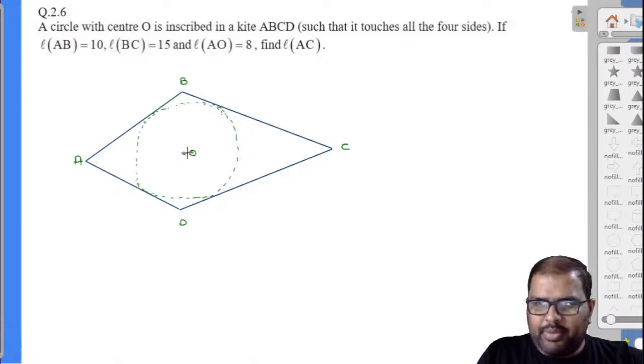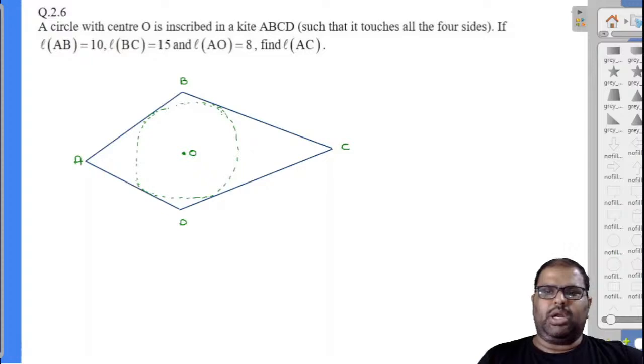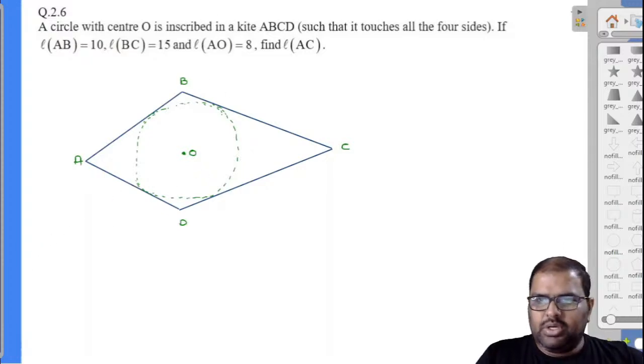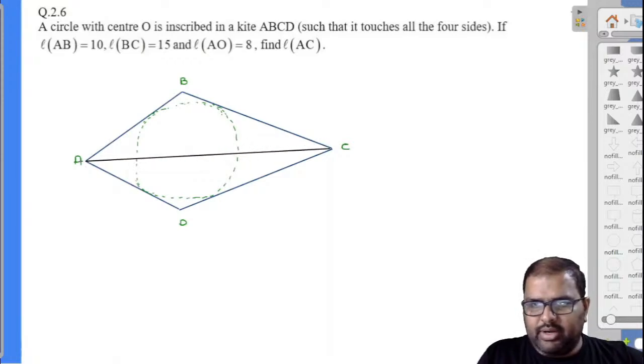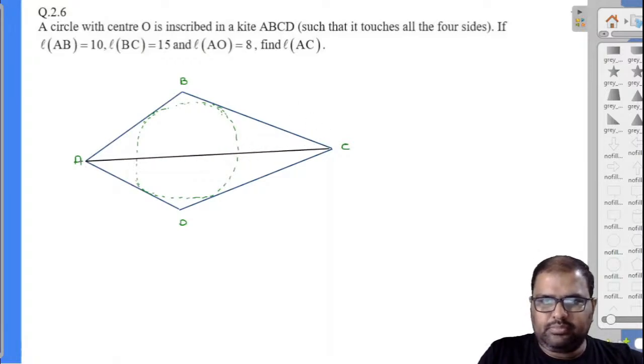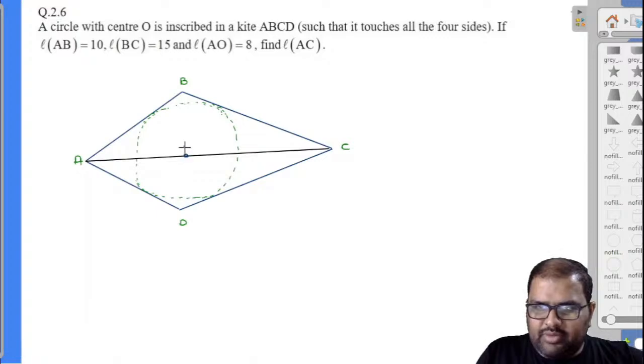Now observe the property carefully. You are asked to find out AC length here. So I'll take down this line segment like this. I'll take this as the center of the circle. Closely observe there. With the center of the circle, I am drawing a radius of the circle. This is also a radius of the circle.